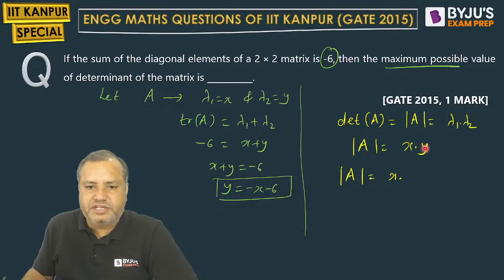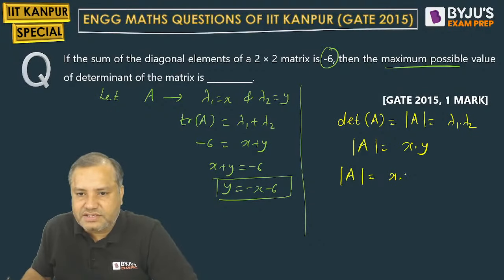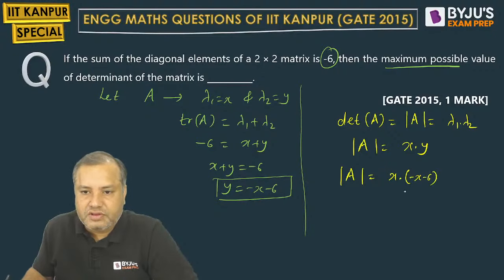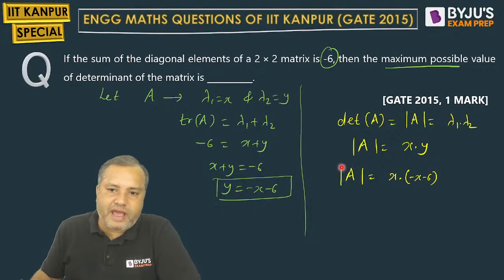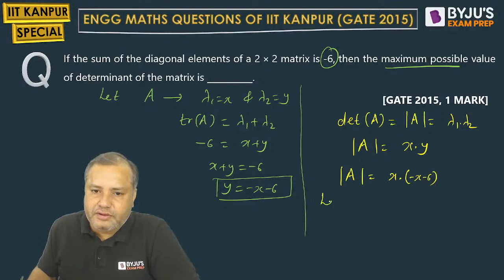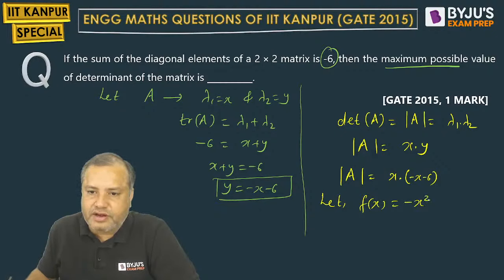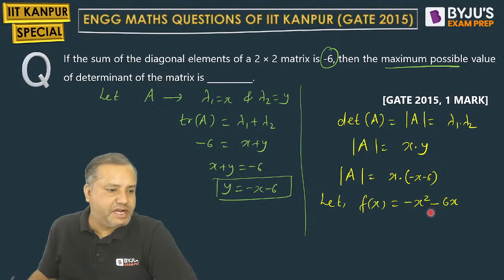According to the given condition, y is minus x minus 6. We want to find the maximum value of the determinant of A, so this should be a function of a single independent variable. This is minus x square minus 6x. Comfortable? This is our function of a single independent variable.